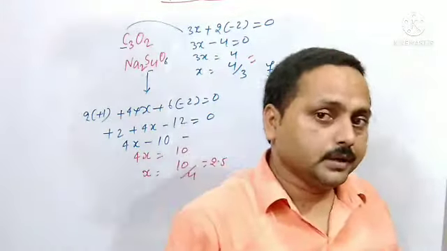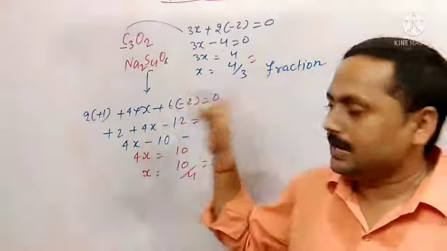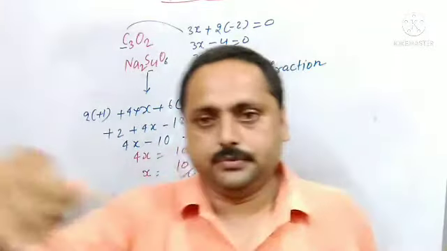So you need not think about this. What is the rule? You follow the rule and calculate the oxidation states of the given element in the given compound.